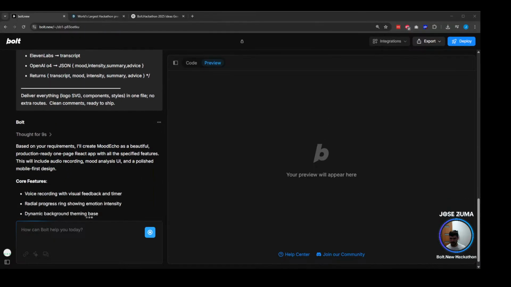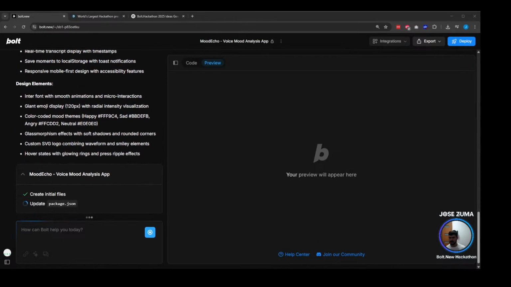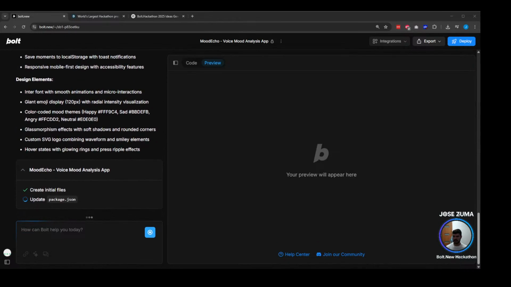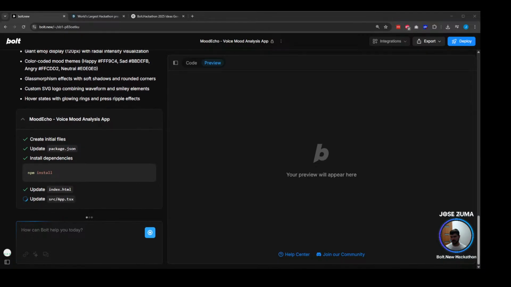So let me check. All right. So I already have ChatGPT. I have this in a separate window, so you're going to see it. You see what I'm doing. This is just for me to protect the API keys that we have here. So this ensures this is working fine with no error whatsoever. We will create a new API key for this, which is going to be called MoodEcho.